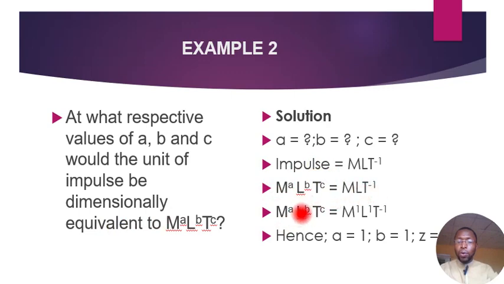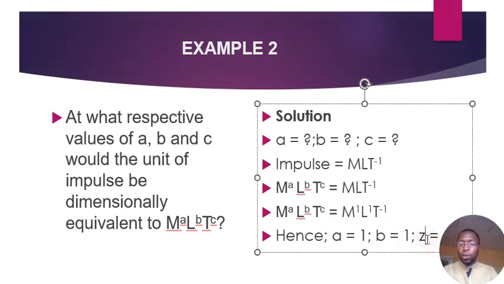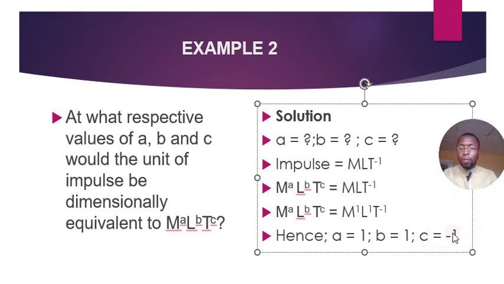So going down further, M to the power A, L to the power B, and T to the power C equals, introducing the powers of M and L, 1 and 1. From there, we can say that A equals 1 since they have the same base M, and B also equals 1 since they have the same base L. C equals minus 1, since they have the same base T. Okay, so very simple as well. All right, let's see another example on this.